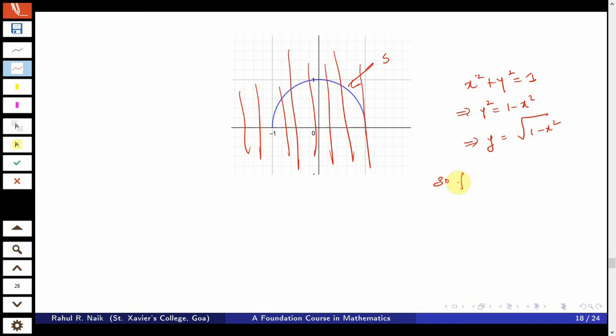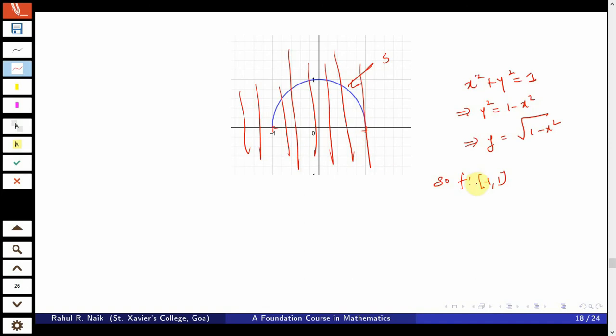For f, the domain would be -1 to 1. To construct a domain, you see what part of this x axis is covered by this curve.